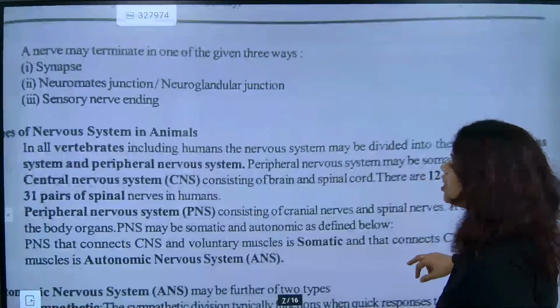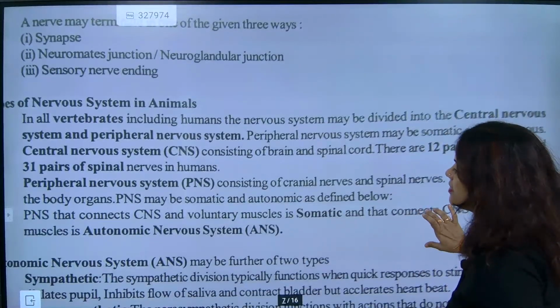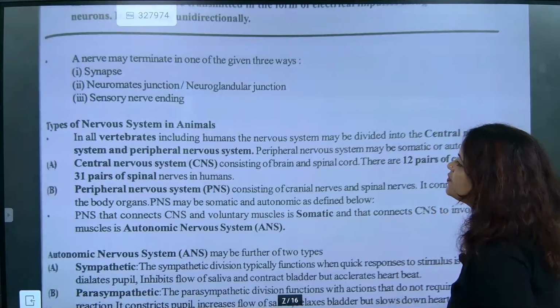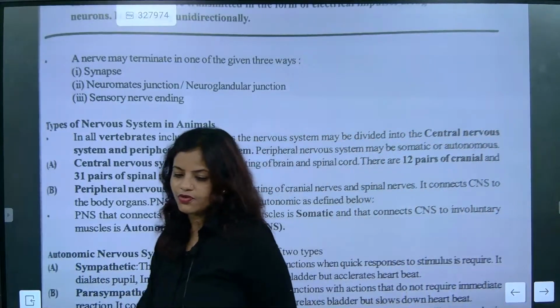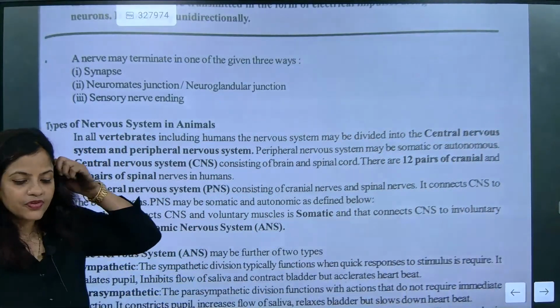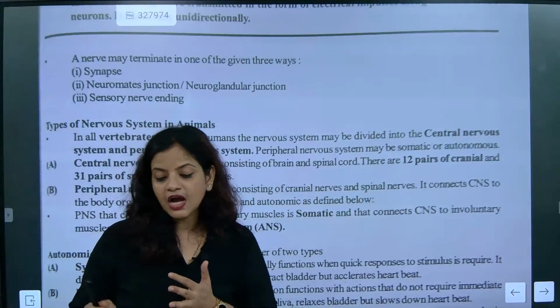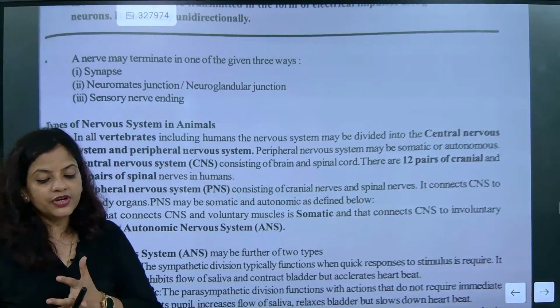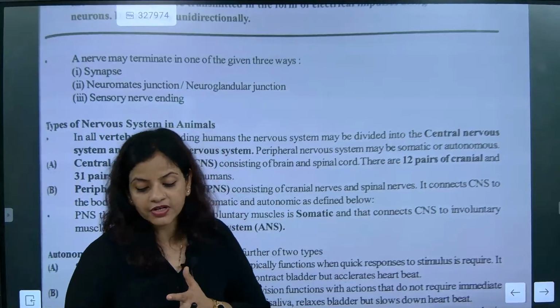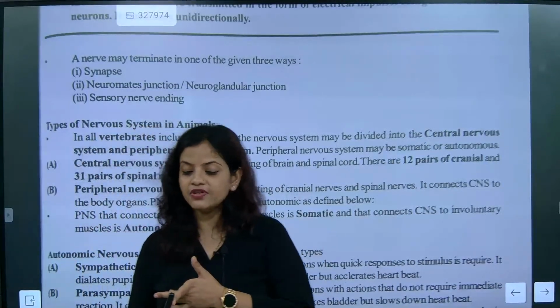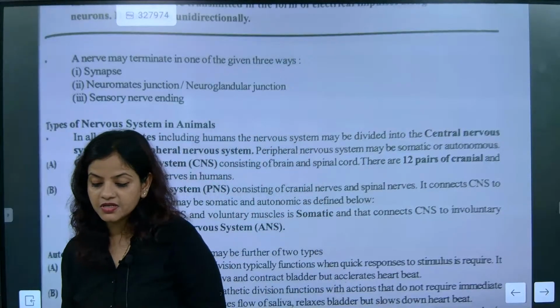Okay, so now the nervous system in animals. Types of nervous system in animals, can we go for it please? We talked about the cyton having a nucleus. After that we talked about the axon. We talked about dendrites, the receivers, the ones receiving the information. PNS and CNS, that is peripheral nervous system and central nervous system.